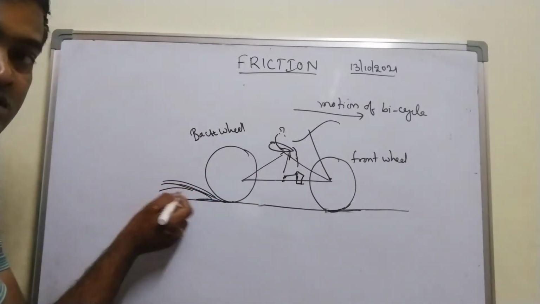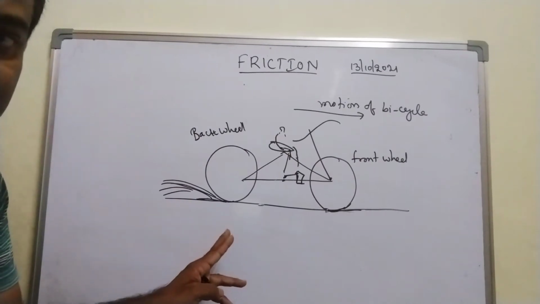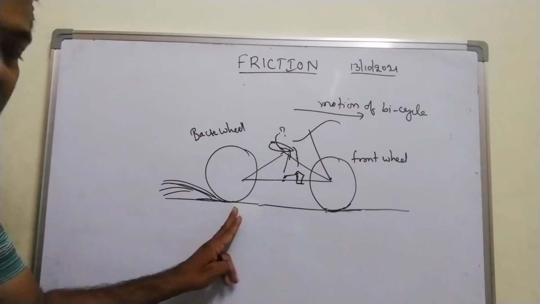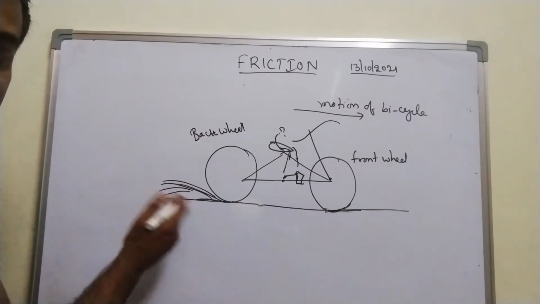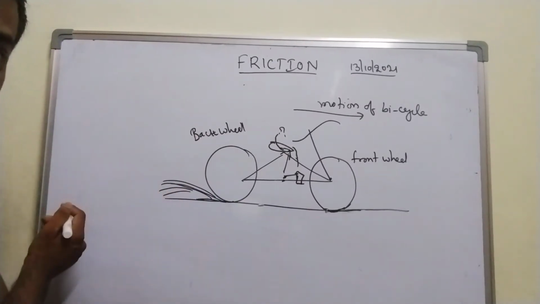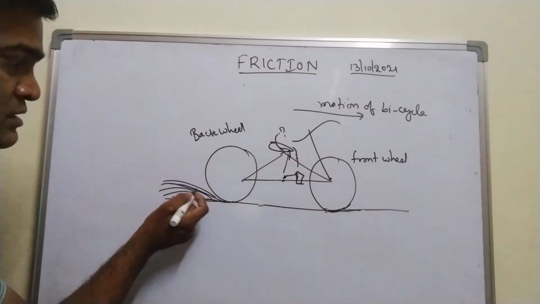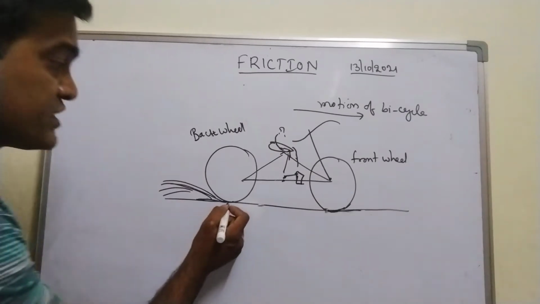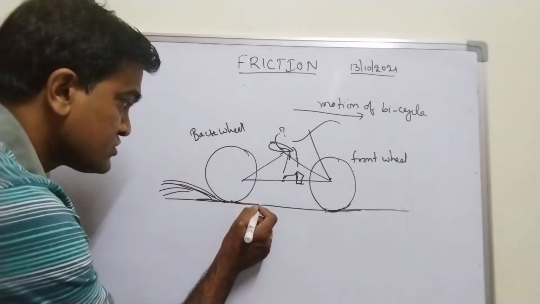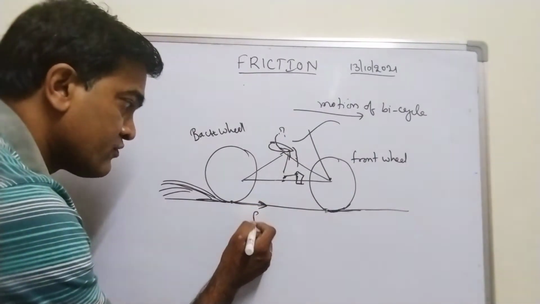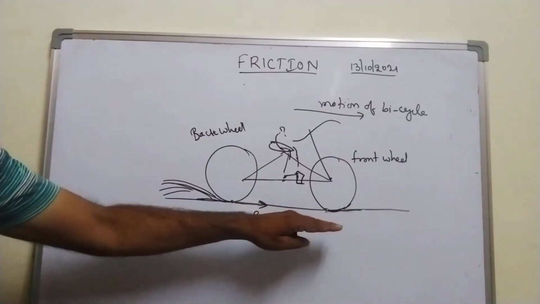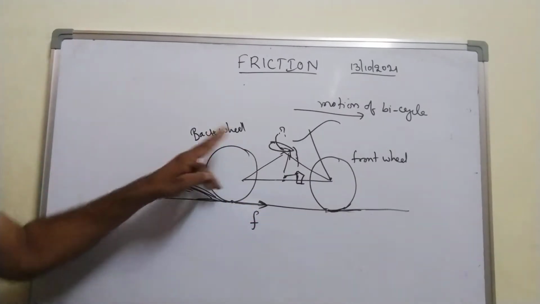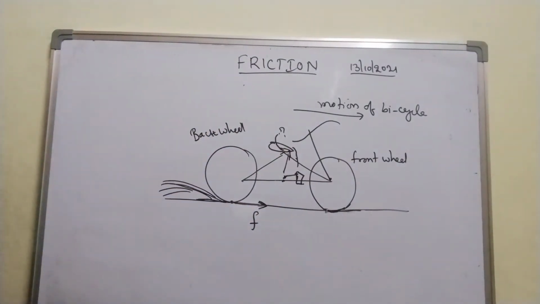When you travel on a muddy road, the mud will fly off in this way, tangentially to the back side. That means when the motion of the mud is towards the back side, how will the friction act? Friction has to act in the opposite direction. So here the frictional force will be towards the front side of the back wheel, right?